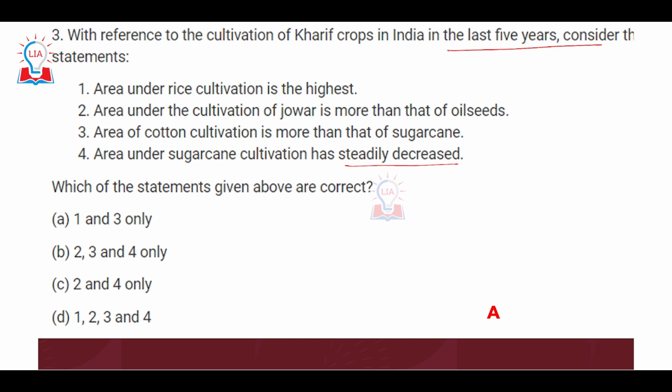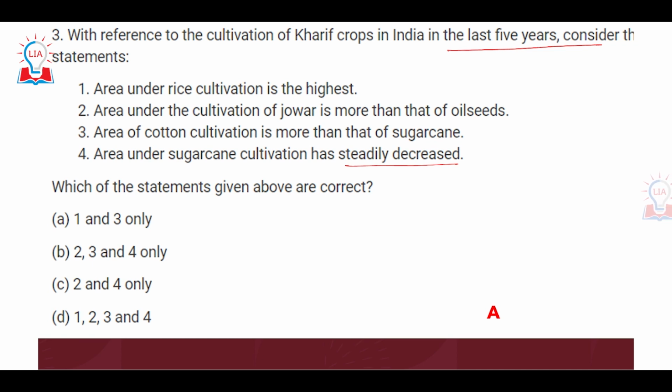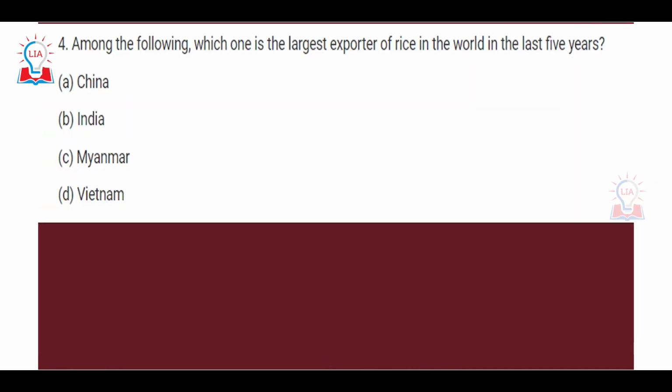And last is area under sugarcane cultivation has steadily decreased. Now this is not a correct statement, because the government tries to maintain the production of sugarcane by giving fixed prices to the sugarcane cultivators, and that is why there is no disincentive for the sugarcane cultivators to decrease the area under them, and that is also why sugarcane is a cash crop. Sugar is a very pricey kind of cash crop, and that is why there is incentive for the farmers to grow sugarcane continuously. So this statement obviously will be incorrect. So that is why the correct option for this particular question will be the first, that is A. 1 and 3 are correct statements, 2 and 4 are incorrect.